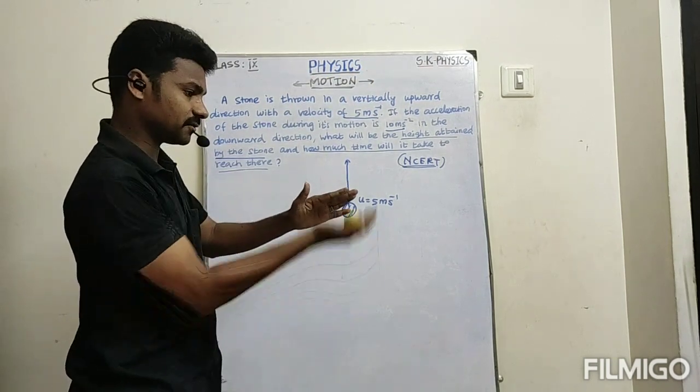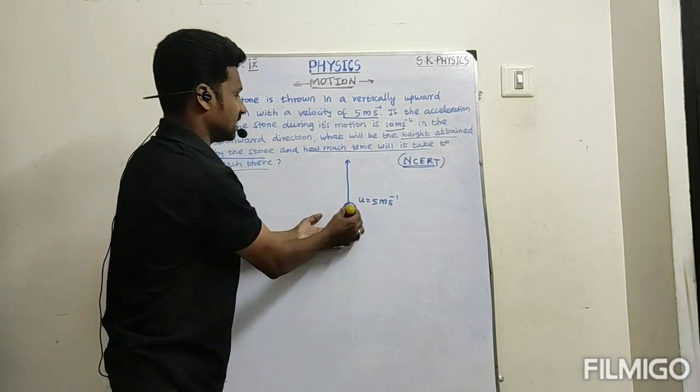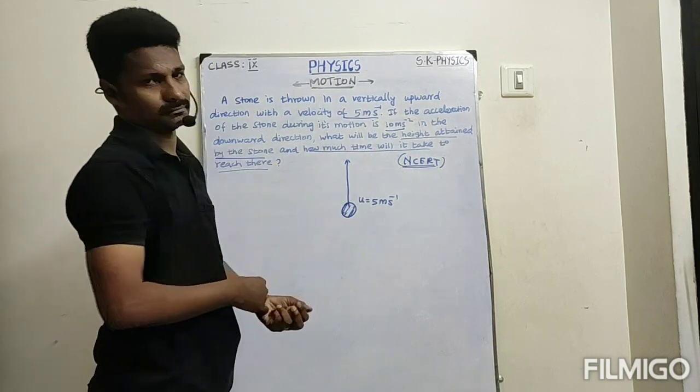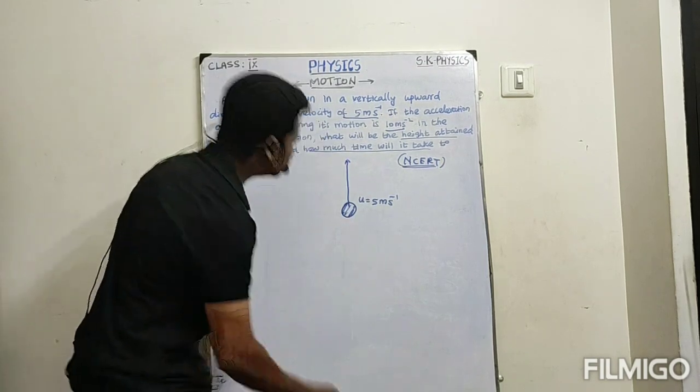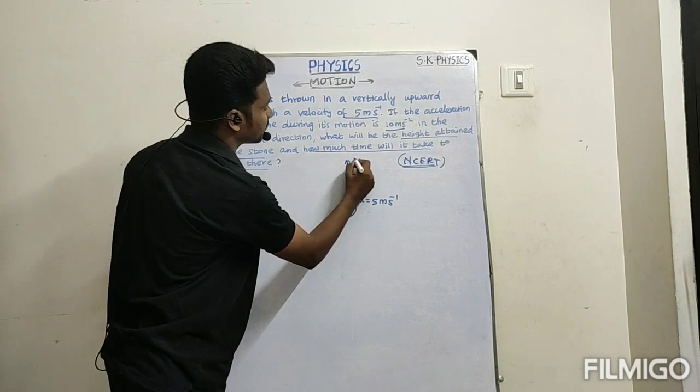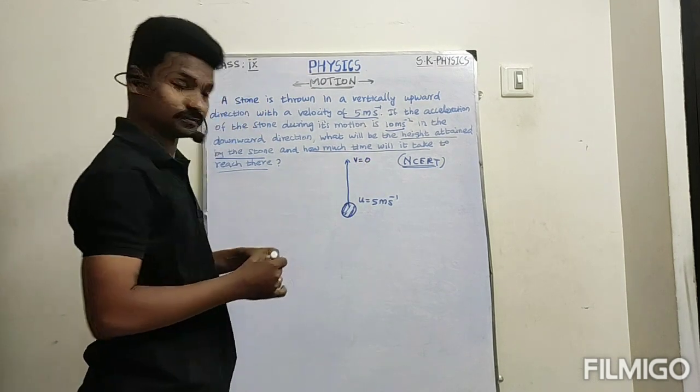So initially I give 5 meter per second. After reaching a particular height, it will stop and come back. So in the final position, after attaining some height, the final velocity is 0.